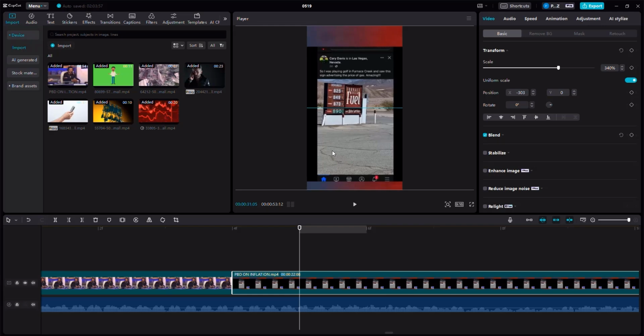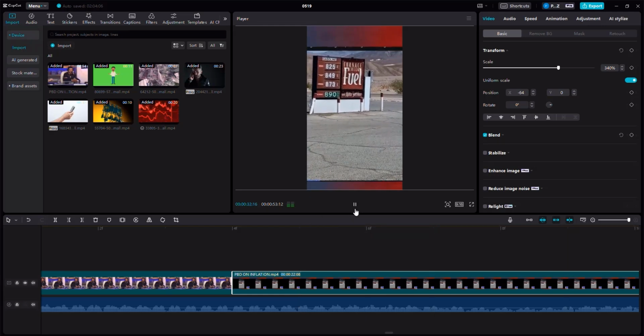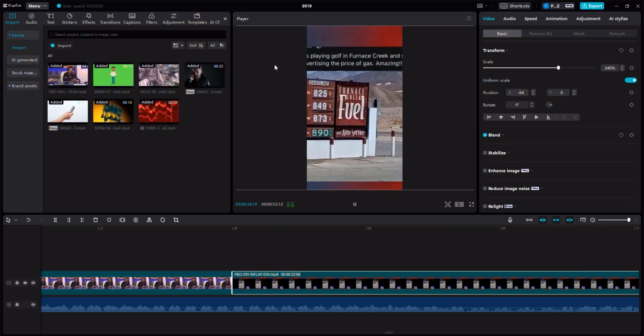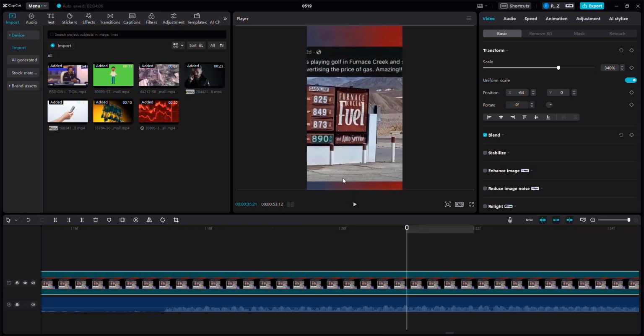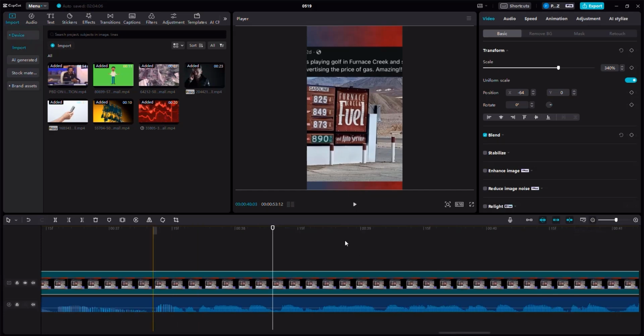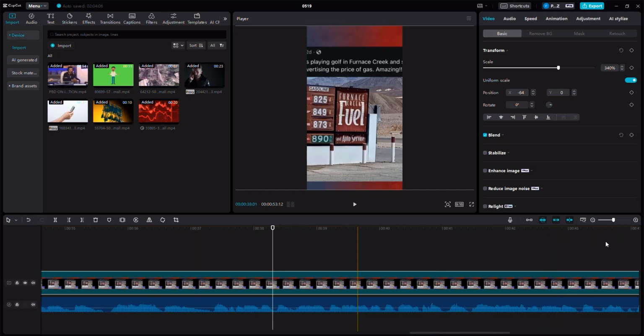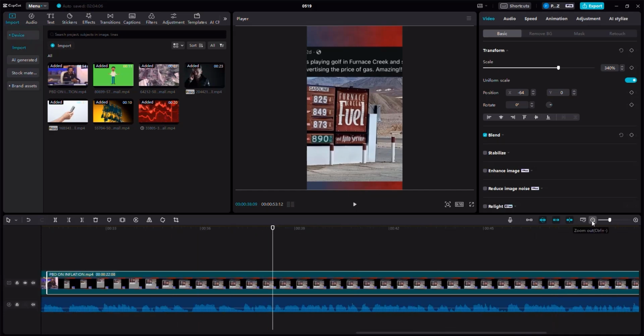Because when he's going to start showing the video, you'll notice that he's going to zoom in. Okay, this is 2 days ago. $8.25 for regular price of diesel. We need to be able to still see the prices of the gas. $8.25. Right. And at the moment he basically starts talking, when he's basically surprised, we need to add what we call an SFX sound effect.